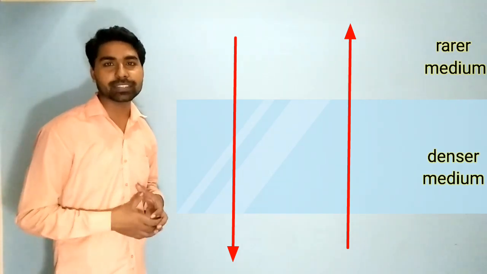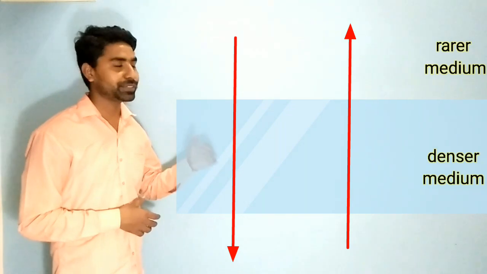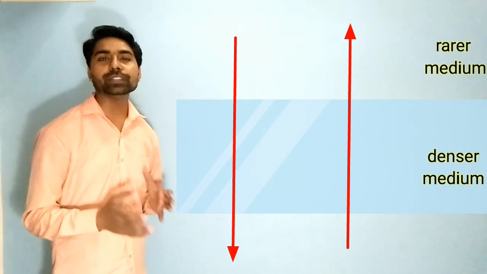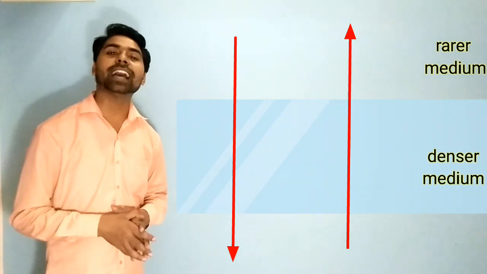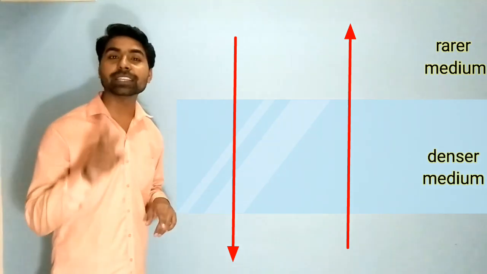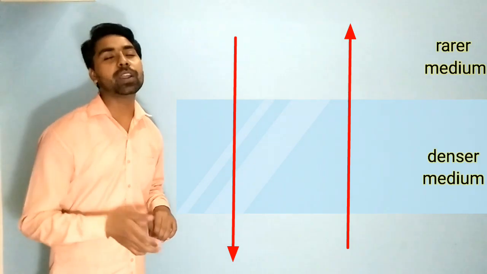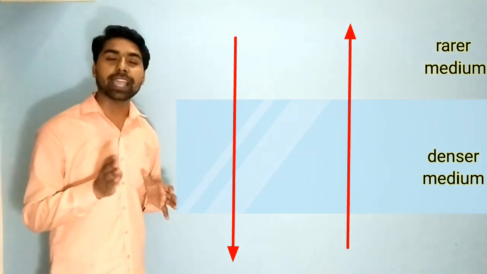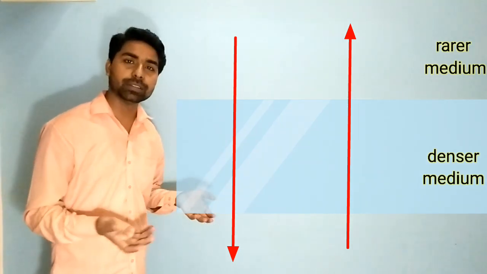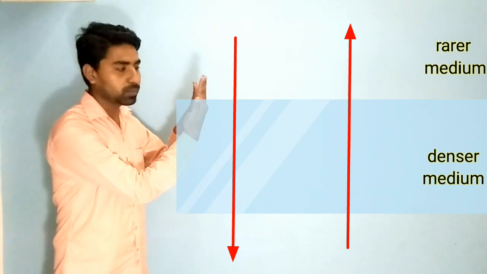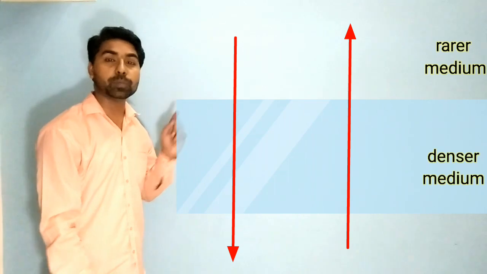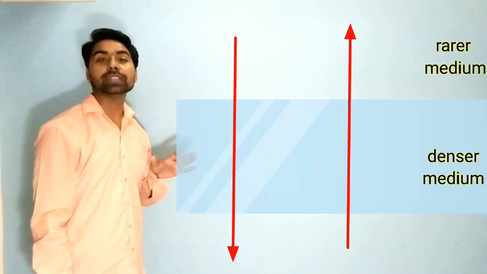In examinations it is often asked: when the light falls normally, what is the angle of incidence? The student used to write 90. The 90 is the angle of the incident ray with the medium. But I am asking about the angle of incidence, which is defined as the angle between the incident ray and the normal. Here the light ray itself is the normal, so the light ray and normal are in the same line. So the angle of incidence becomes 0. At this time you must remember that the angle of incidence is 0.